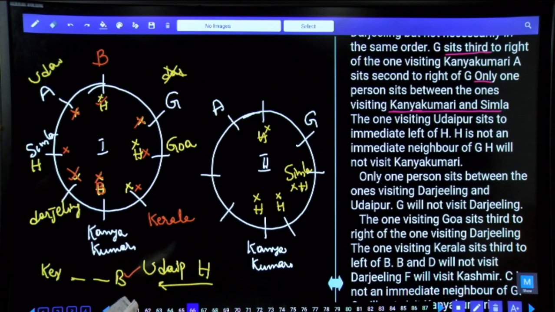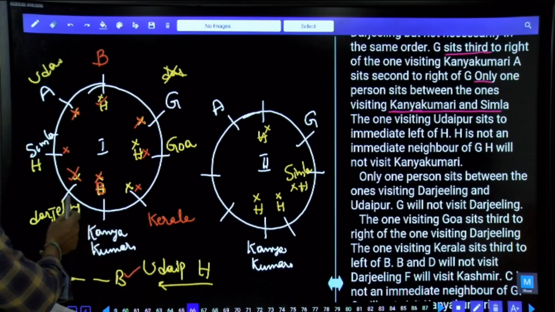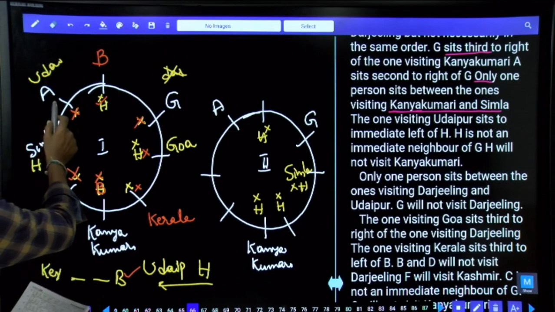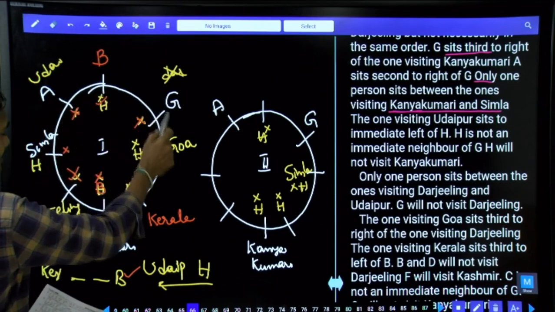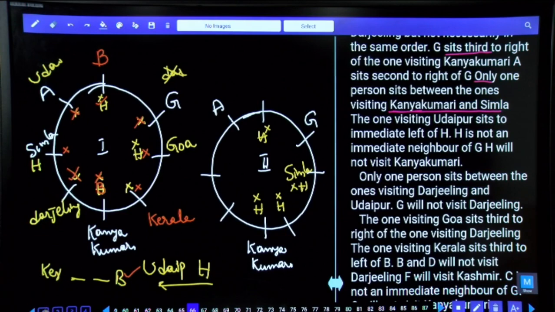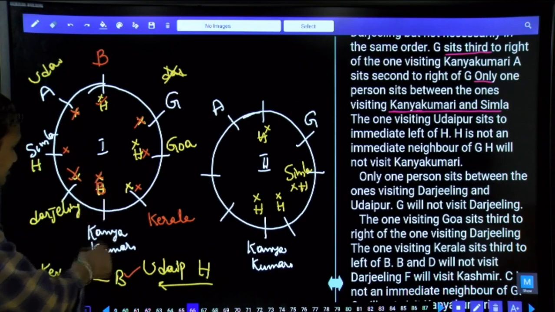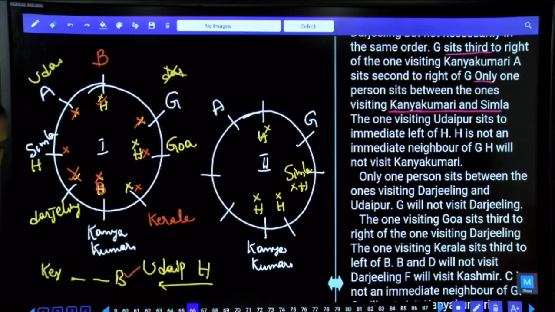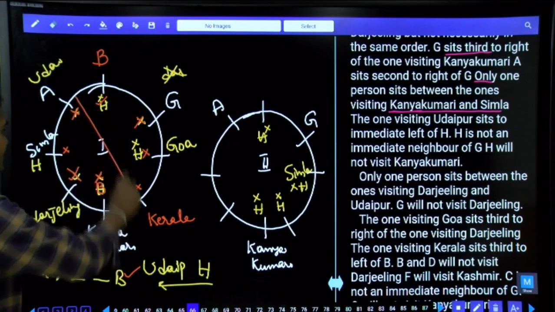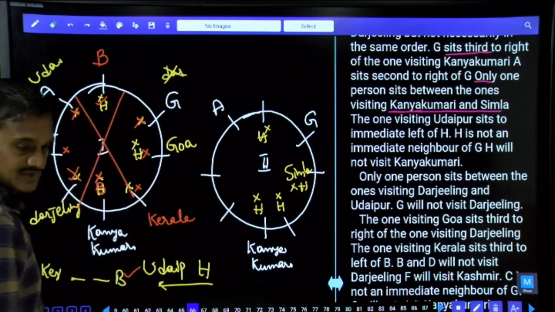F will visit Kashmir. Now F and Kashmir must be together. F cannot be here, cannot be here, and cannot be here. F and Kashmir must be adjacent to each other. As F and Kashmir must be adjacent, this case is completely ruled out. Are you following this one or not? Finally, we do not have any possibility where F and Kashmir are together in this case, so it is completely ruled out. Now we are left with this case.